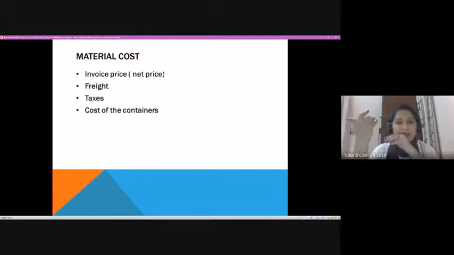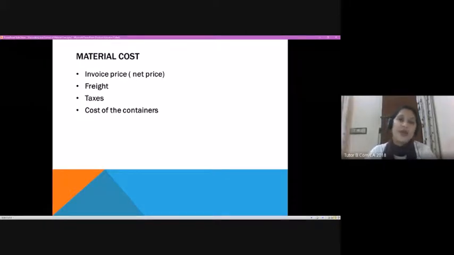Say, for fish food processing units that are exporting their product, they need containers. When you go to Vallarpadam, you can see big containers kept over there for the purpose of exporting. So for that purpose, we need containers, which incur some cost. That also would be added to the material cost. So basically it would be the net price paid for the raw material, plus the carriage charges, the taxes, and, if required, the cost of containers also.